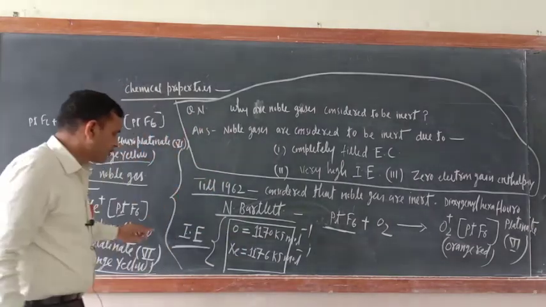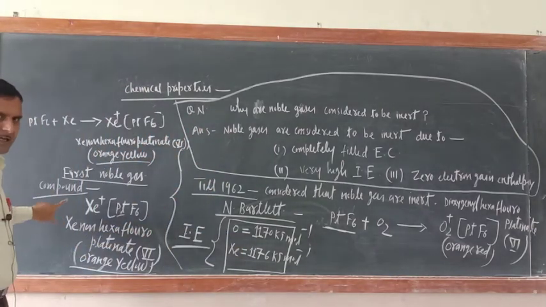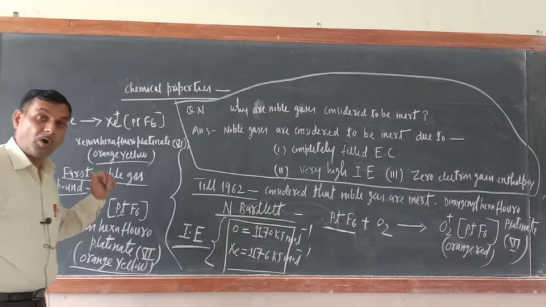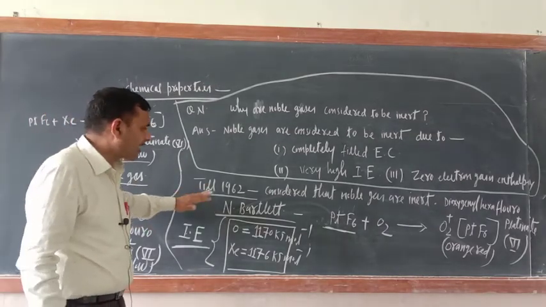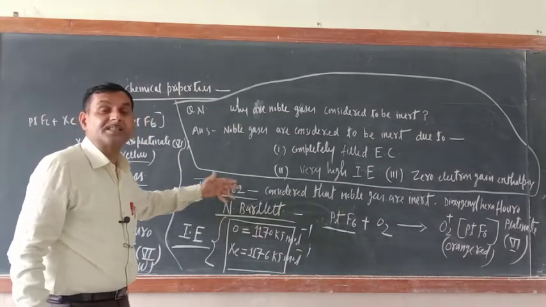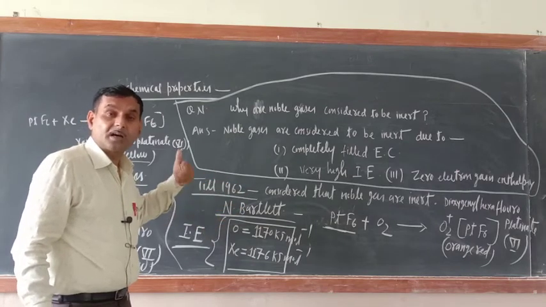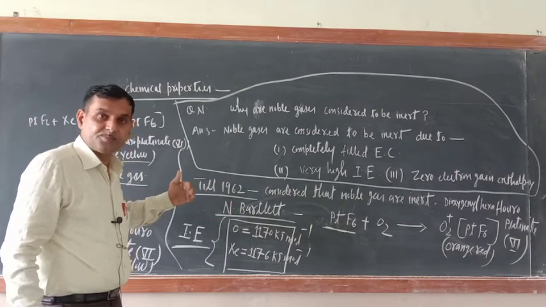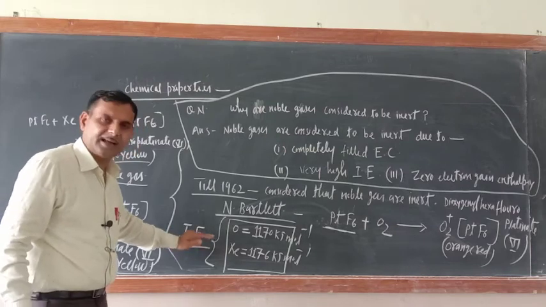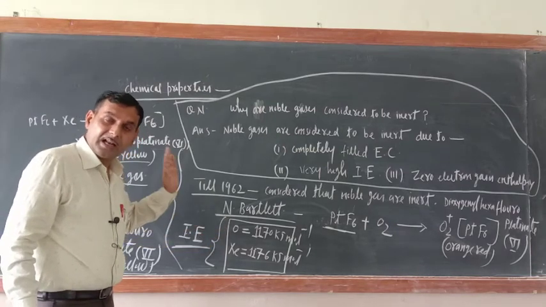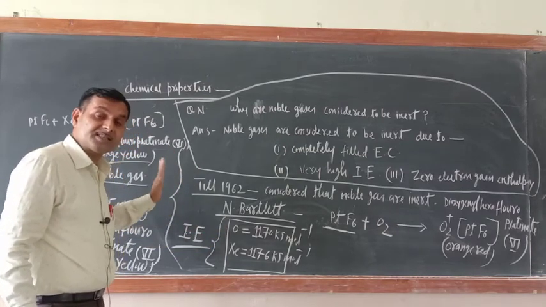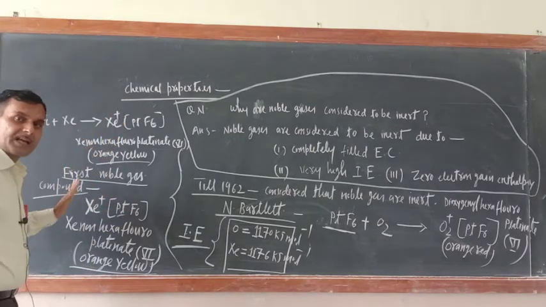Always remember, in NCERT one question is also there: what led Neil Bartlett to synthesize the first compound of noble gases? This ionization enthalpy condition led him to synthesize the first noble gas compound.